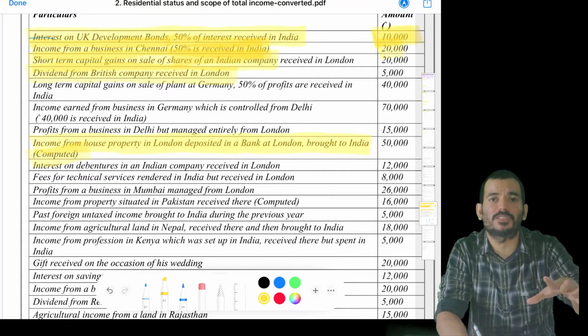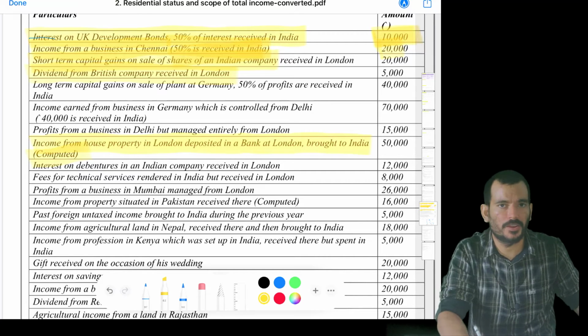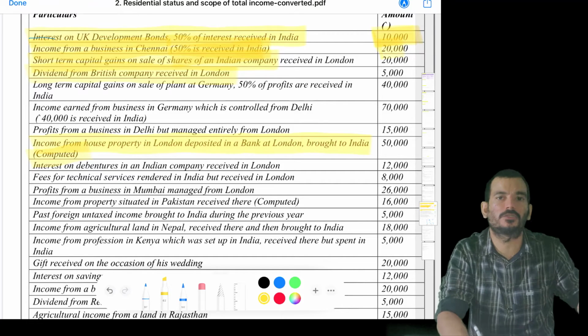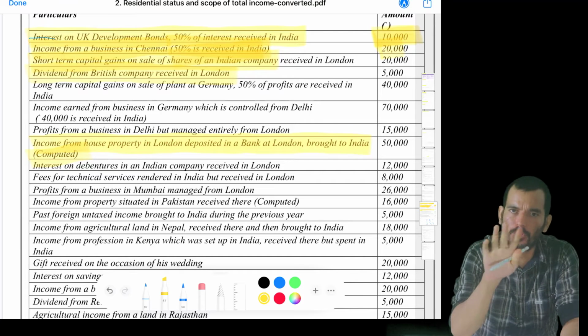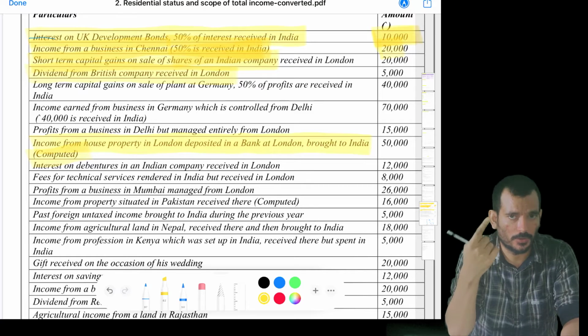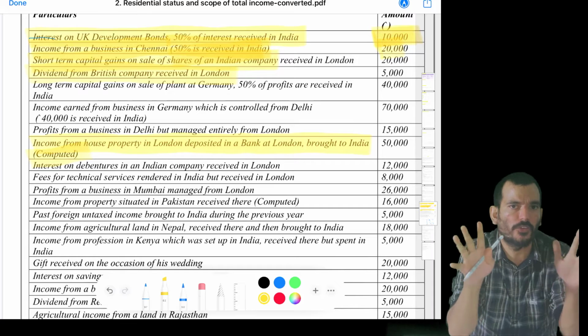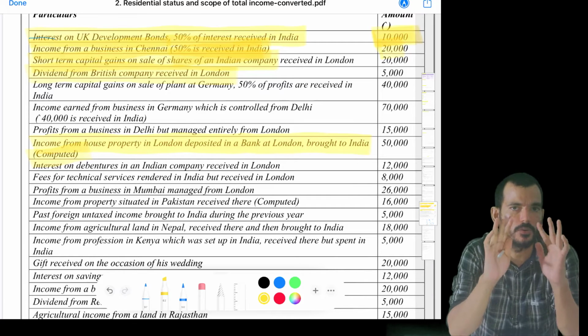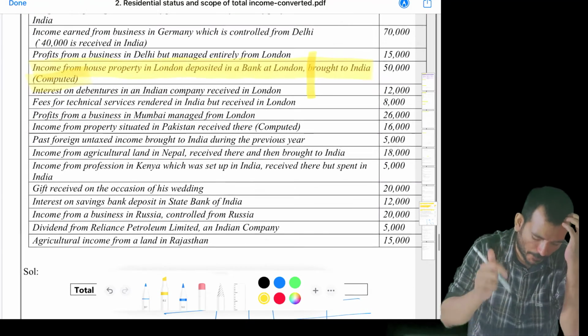If I'm subsequently transferring that amount to my parents in India, then you cannot say that my parents are receiving it in India. No, I only received it there, I'm just transferring it here. So, income from house property in London, is it accrued in India? No. Received in India? No. Is it controlled from India? Are you controlling the rent? No, it is generating there only. So, the third test also failed. Only the fourth test is passed. What is the fourth test? Test any other. So, only ROR will pay.